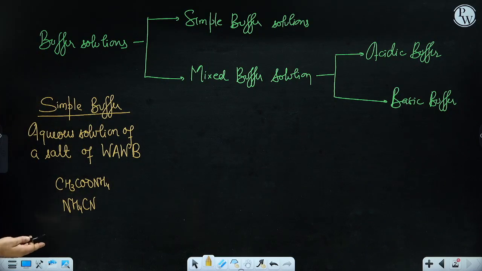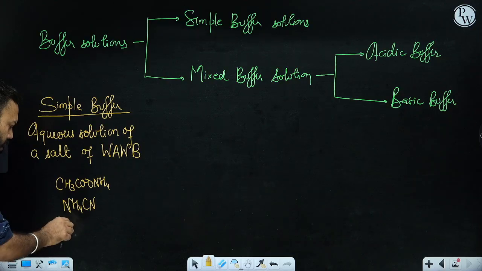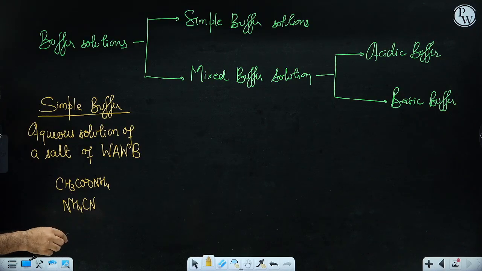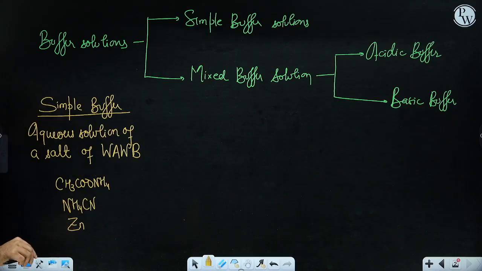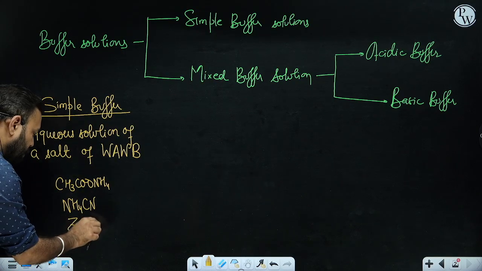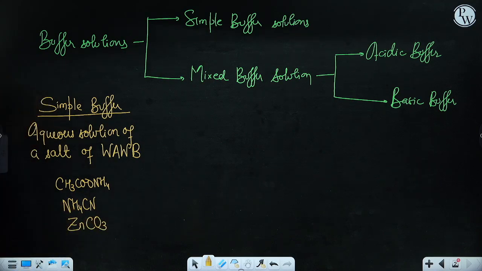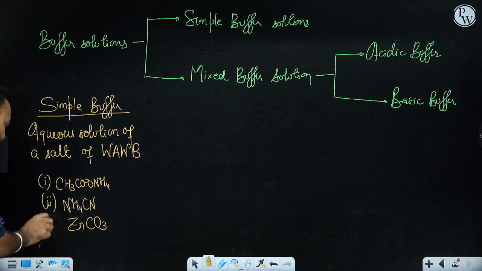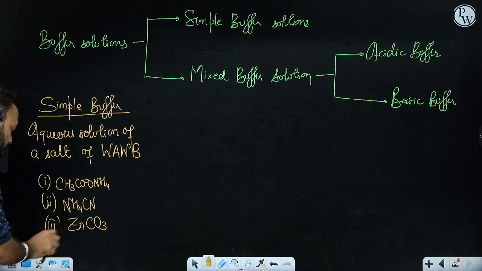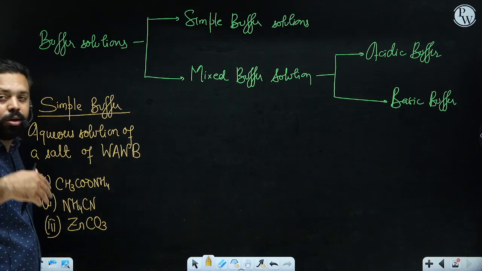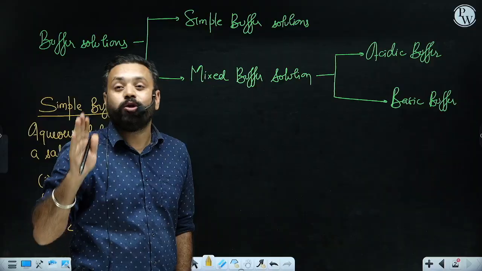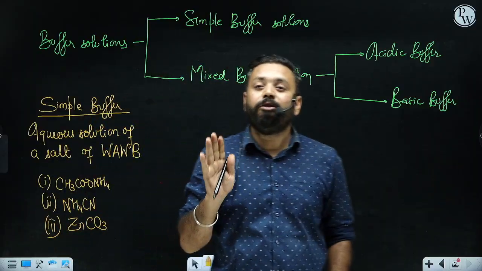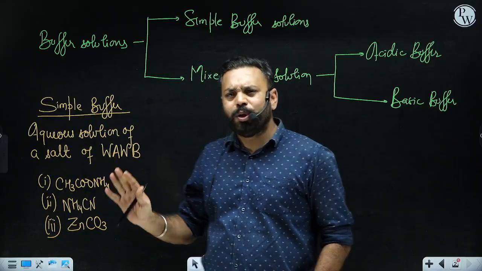Weak acid, weak base. So weak base, you can think about copper hydroxide or zinc hydroxide. So let's suppose zinc, and weak acid, carbonic acid. So the salt will be zinc carbonate solution. So all these are examples of simple buffer solution. So no need to memorize them. You have to frame salts using weak acid and weak base. You have to think of salts which are made up of weak acid and weak base. Right? No need to memorize all of them.